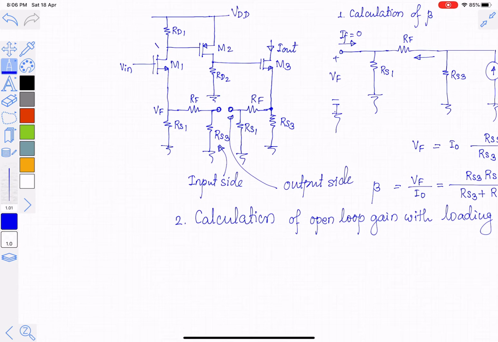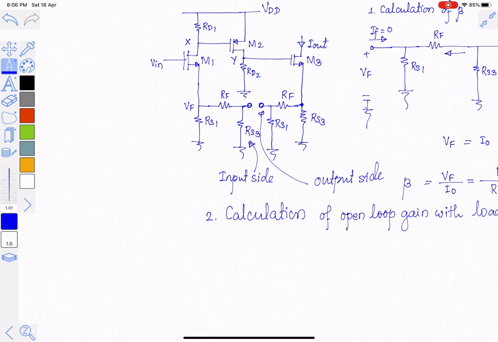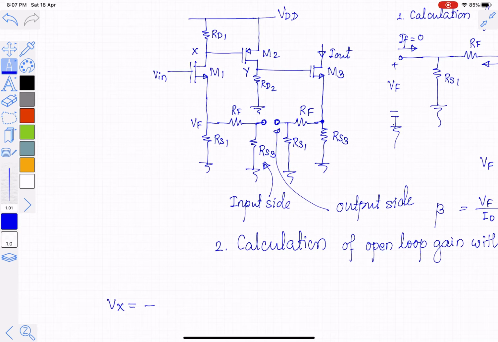So I will call this voltage as point X, this point as Y. So Vx will be equal to input multiplied by gain. So we can write Vx is equal to minus, because it is a common source amplifier with source degeneration.